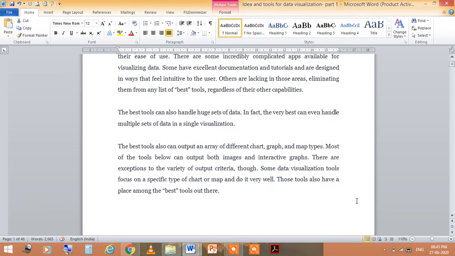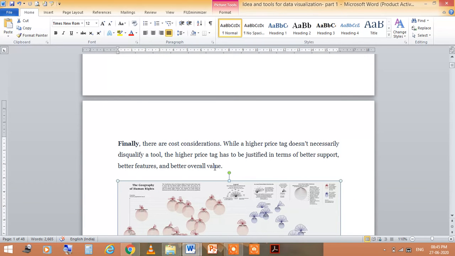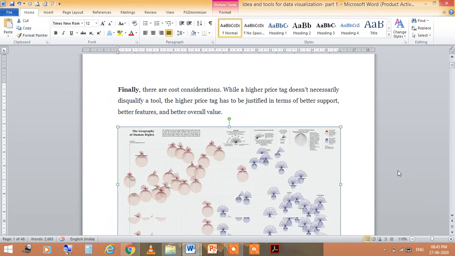Finally, there are cost considerations, which are of course important. While a higher price tag doesn't necessarily disqualify a tool, it has to be justified in terms of better support, better features and better overall value.